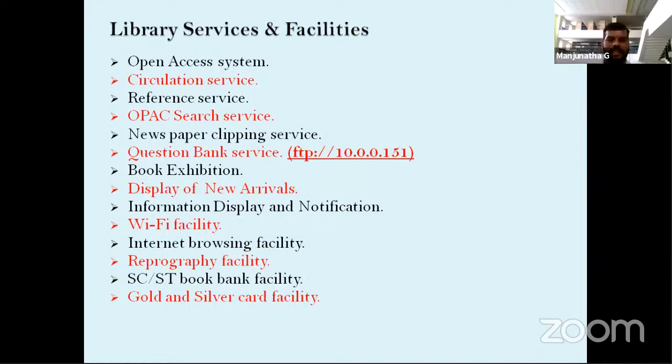Newspaper clipping service: any university-related or college-related information, or any other information we come across, we clip it. We cut that news and scan the copy. We maintain a soft copy in the newspaper clipping service.